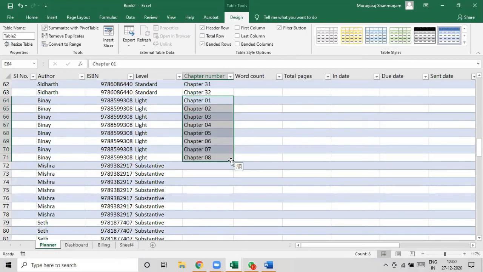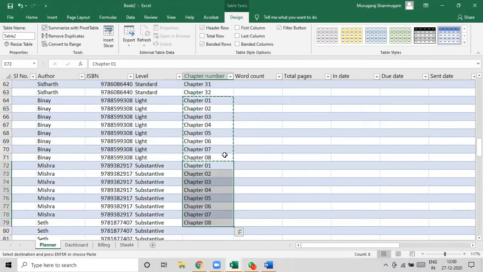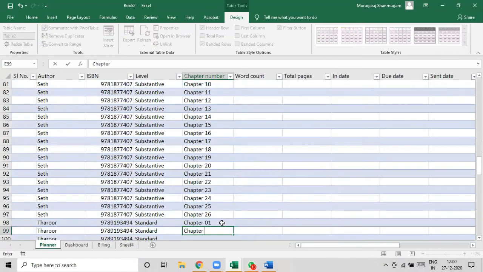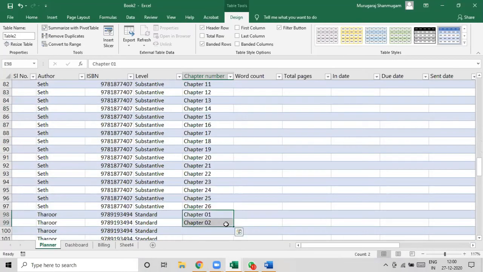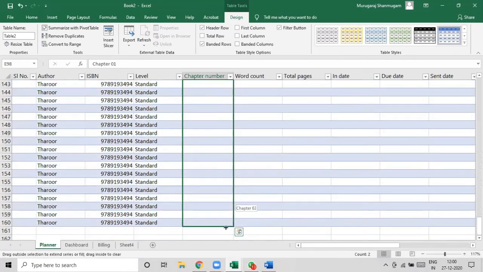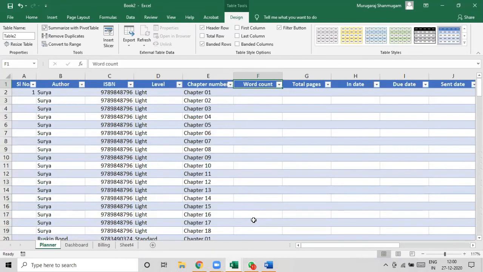One moment. So we are creating chapters. I think this is the last one. Karu has written a lot of chapters. Okay. So I wanted to give some page number, word count for each of these chapters. How can we do that?